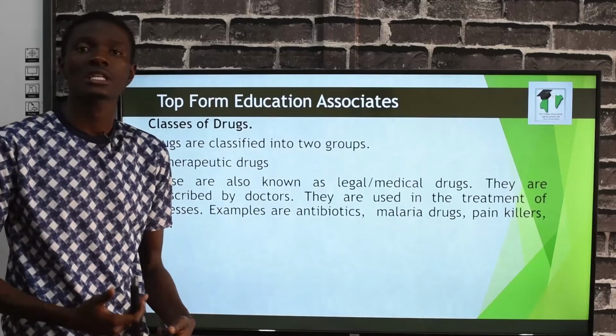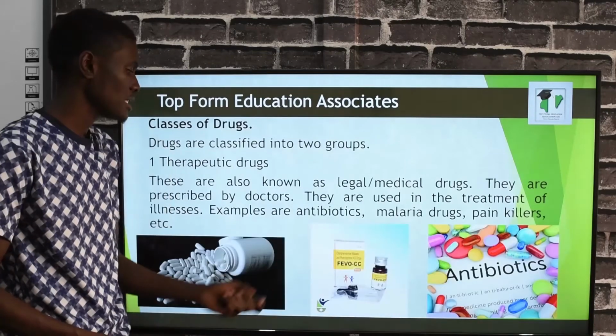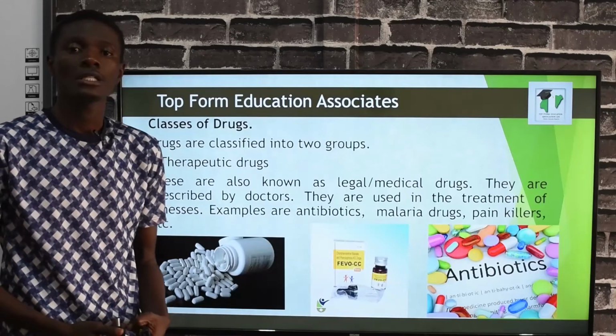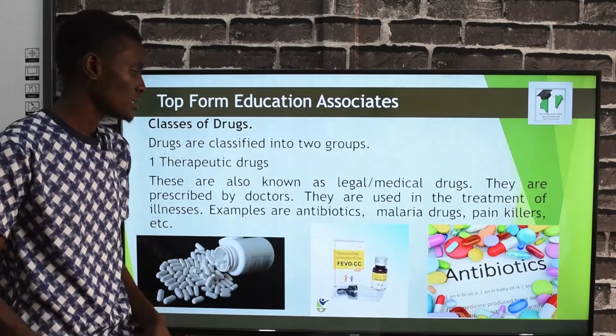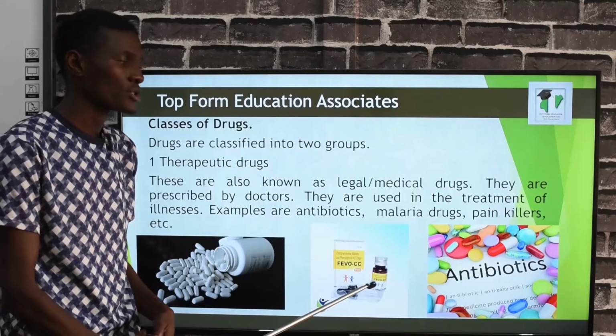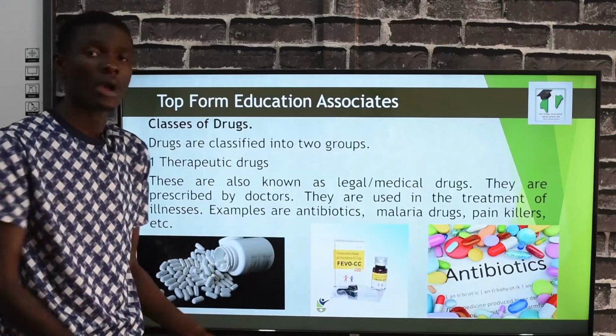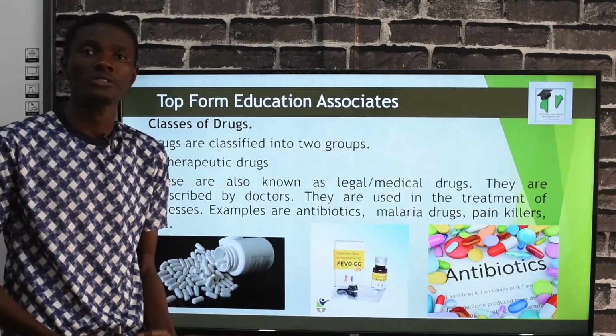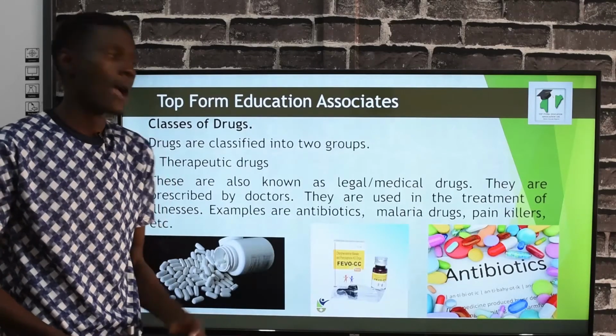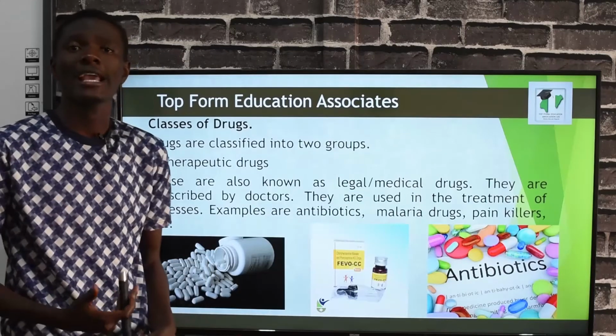Therapeutic drugs are prescribed by doctors, and these are examples of therapeutic drugs. You can see your pain relievers here, your syrups, and antibiotics. They are all examples of therapeutic drugs because they are meant to be prescribed by a doctor.